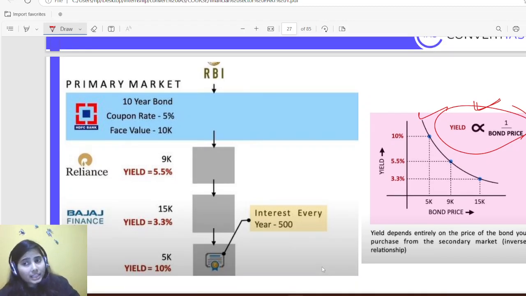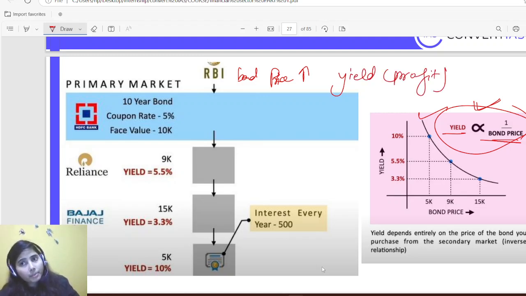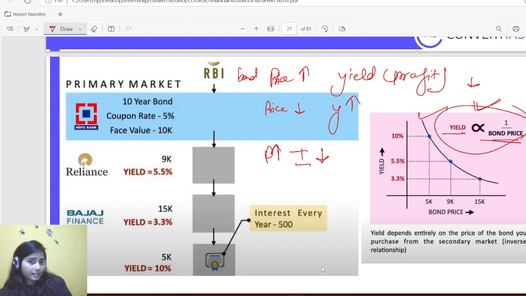There is an inverse relation between bond price and yield. So when bond price increases, yield, that means profit on bond, decreases. When bond price decreases, yield increases. Simple. When bond price increases, interest rate decreases. When bond price decreases, interest rate increases.